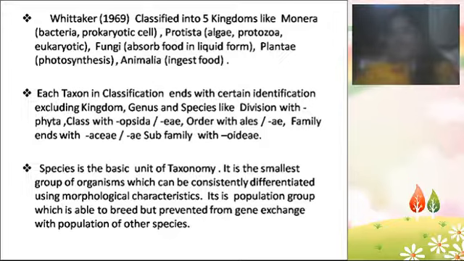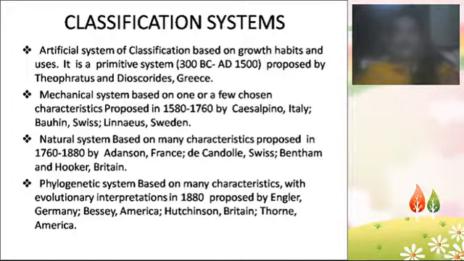So 90%, 99% characters will be the same, all will be kept under the same group. That is the species. As you move from species to the kingdom in an upward manner, the character differences will increase, taxa by taxa.